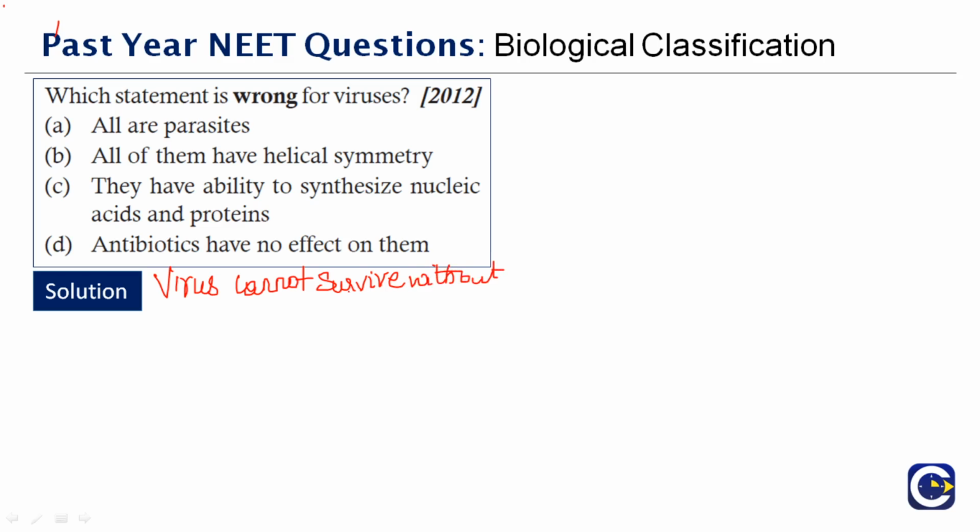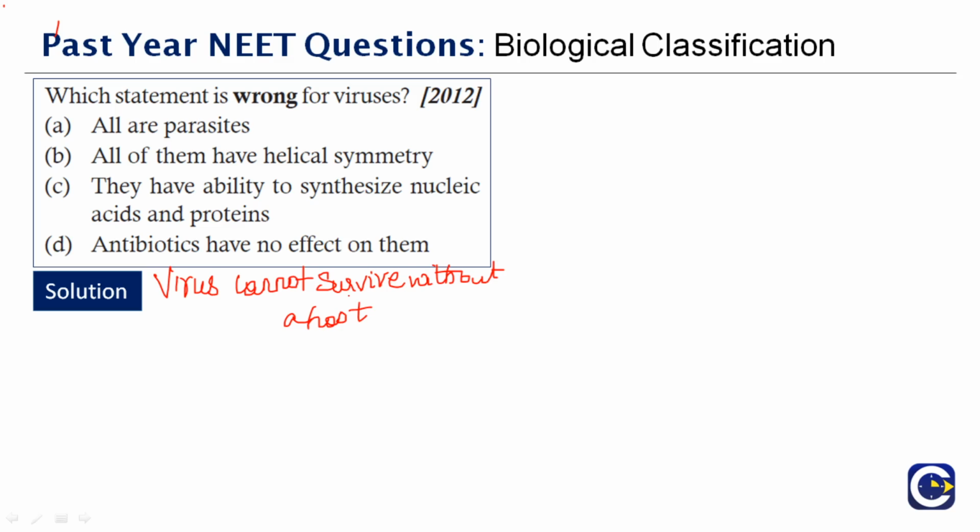That is why they seem to be pathogenic. While bacteria, if you see, can survive without a host also. They can survive on a table, they can survive inside a human. So that's why we have advantages and disadvantages when it comes to bacteria. But that is not the case for a virus. A virus is fully dependent on the host. That is why it deteriorates the host and uses its functions for its own.